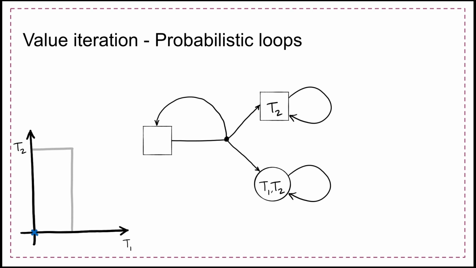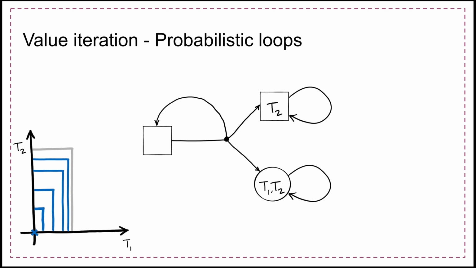We start by estimating that our maximizer state here can reach nothing. If we do the Bellman update once, we see that our estimate has the same shape as the true frontier, but there is the probability that goes back to ourself and yields nothing. Iterating again, we know that going back yields something, so our estimate becomes bigger. Doing this again and again, we get ever more precise, but for any finite number of iterations, there is a positive probability to always use this self loop and stay here. So this is why we converge only in the limit.